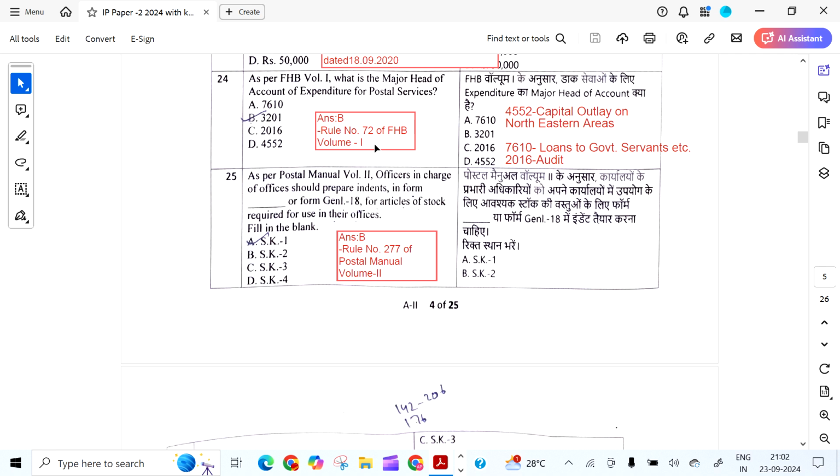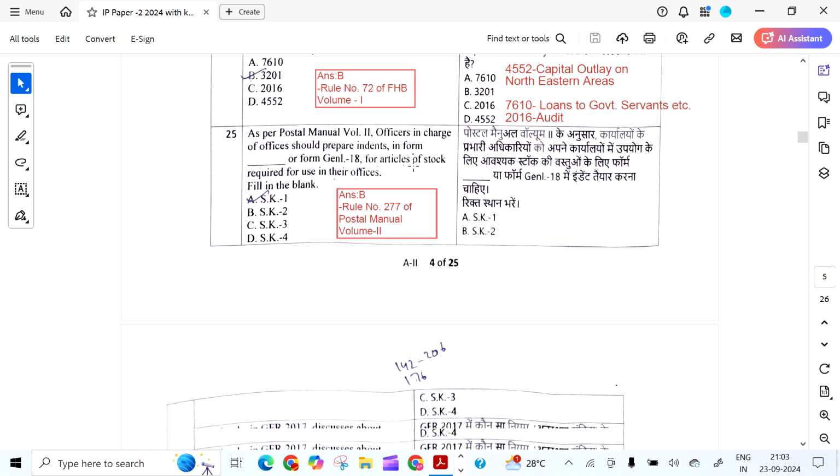As per FHB volume 1, what is the major head of account of expenditure for postal services? It is 3201 as per rule 72 of FHB volume 1. And you should understand that 4552 is the capital outlay on northeastern areas. 7610 is loans to the government servants, etc. 2016 is audit. I think in the key they have given a different answer, but the exact answer is 3201.